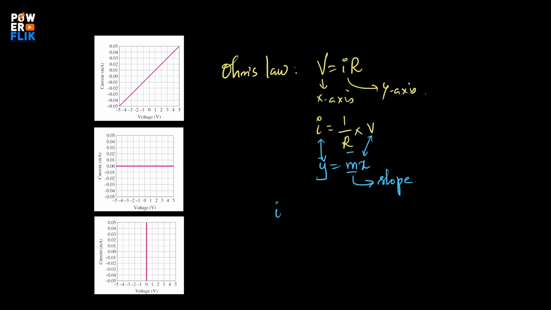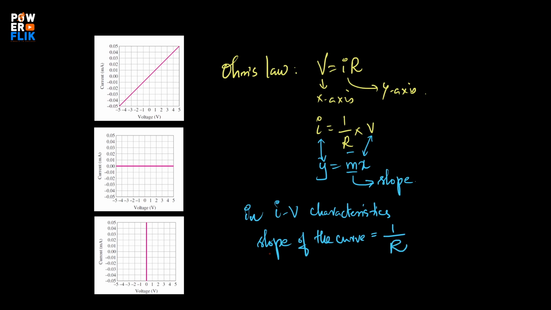So when you are having IV characteristics, the slope of the curve is nothing but 1 by R. This is the point which needs to be remembered.